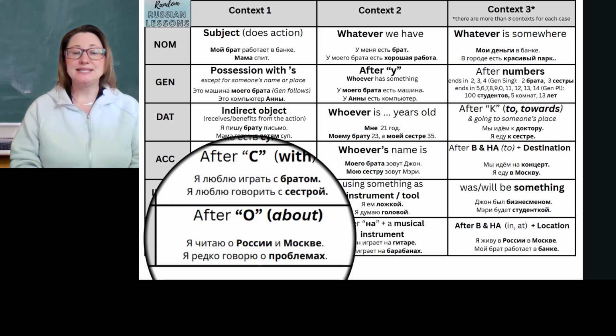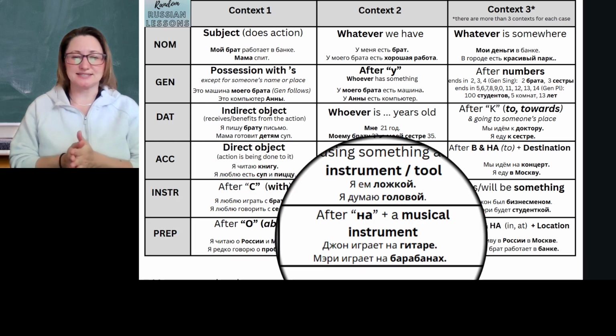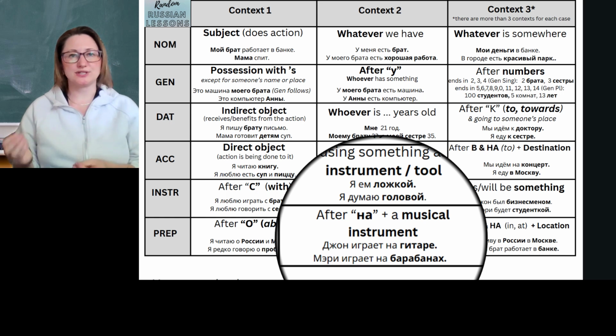Second sentence. Я редко говорю о проблемах. I rarely talk about problems. So here the word problems follows the preposition about. So the word problems, when you translate the sentence into Russian, is going to be in the prepositional case. So whatever follows the preposition about and forms a chunk with it is going to be in the prepositional case.